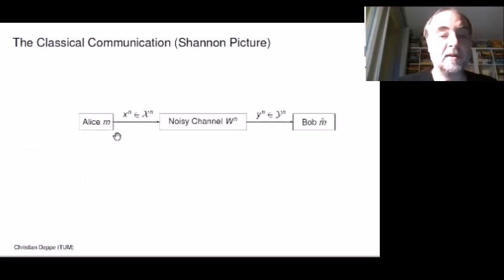More formally, let's look at this diagram. Alice has the message M. X^n is a code word Alice is using. Then we have here the noisy channel. Y^n is the word Bob received. And then he makes an estimate based on his received sequence, M hat.